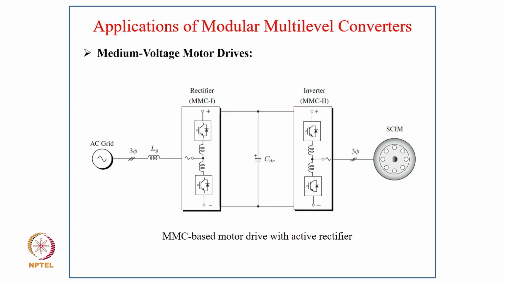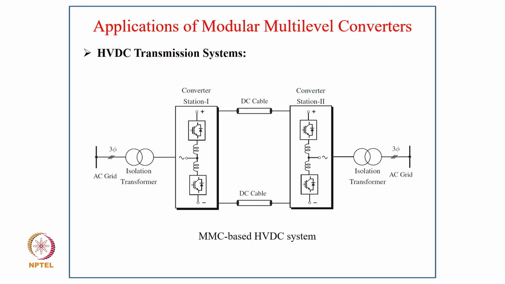Another configuration is where we use identical MMCs on both sides, one working as a rectifier and the other as an inverter. This can even have bidirectional power flow because of the similar multi-level voltage source converters on both sides.